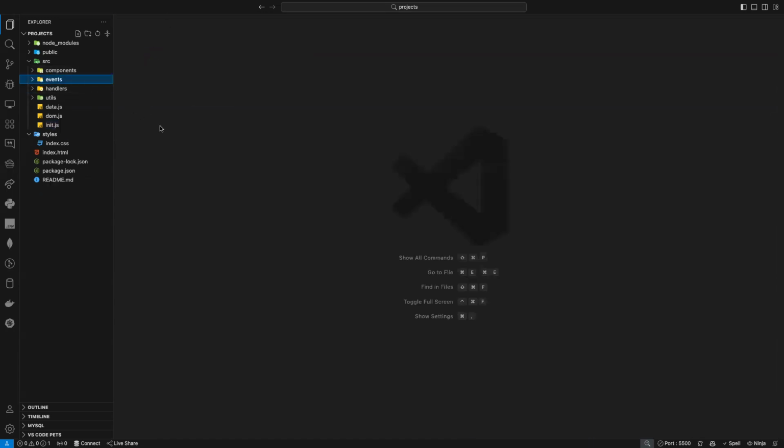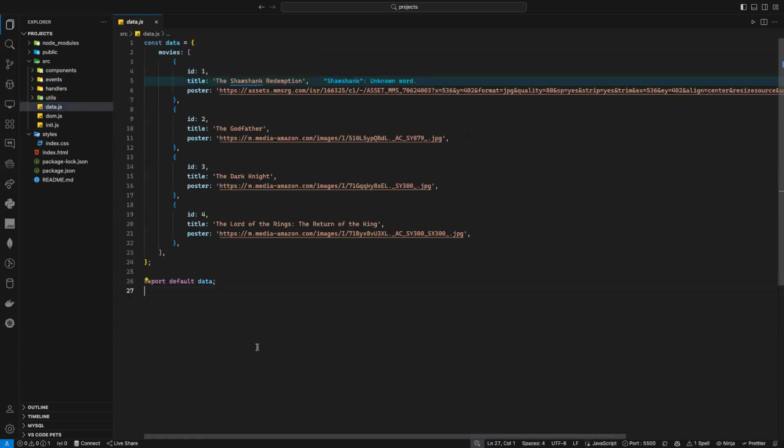In separation of concern, we normally have to separate different parts. So if I go again here, I need to separate my data. My data, most of the times, are coming from the backend. But now, because I don't have any API, and you don't know how to send a request to an API to get the data, I just created my data here.